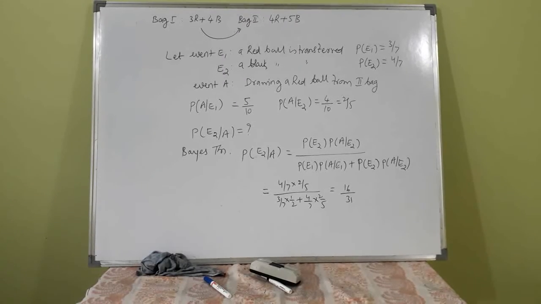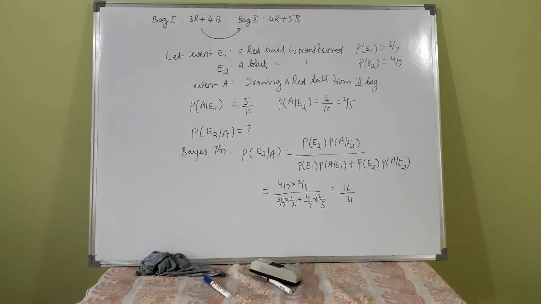16th question. I will read it out; you refer to the textbook. Bag 1 contains 3 red and 4 black balls, and bag 2 contains 4 red and 5 black balls.